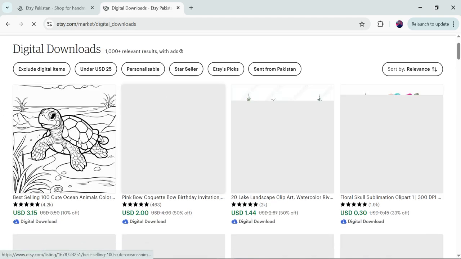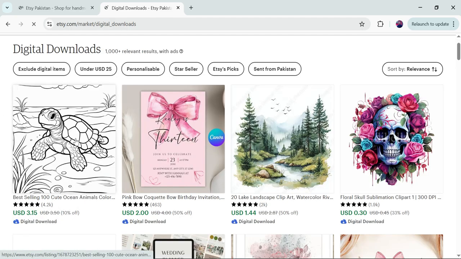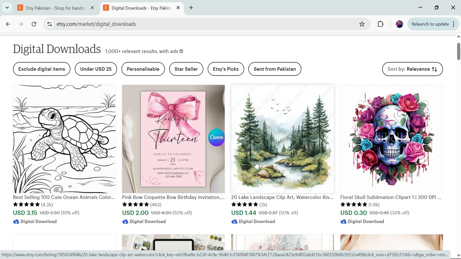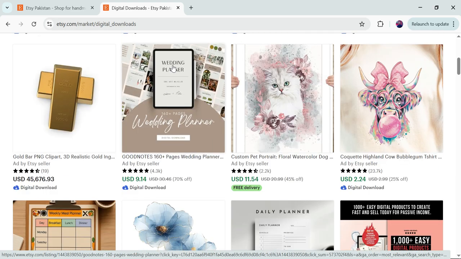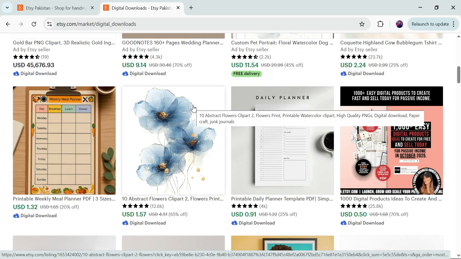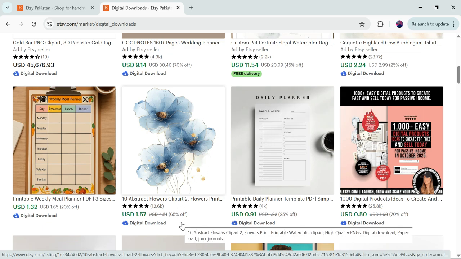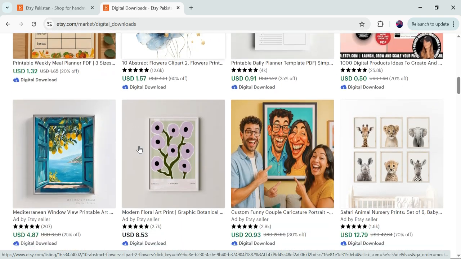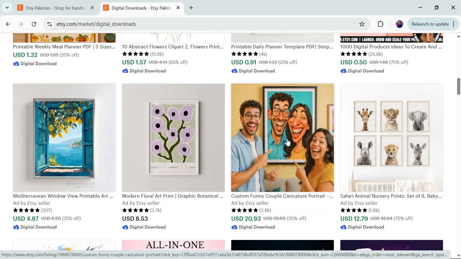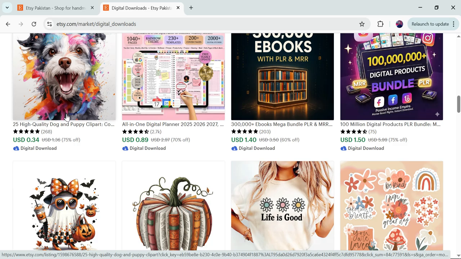Okay, so people are selling something like this, sketchbooks for painting for children. Some people are selling this landscape clip art. Okay, you can see these random things. You can also create these things with the help of AI. People are also selling this wedding planner. People are also selling their PDF books, or you can say digital books, in this digital download section of Etsy. Okay, you can see this. People are also selling their paintings and much more.